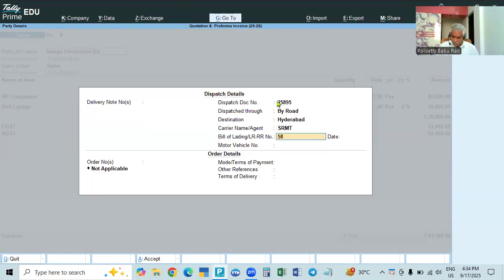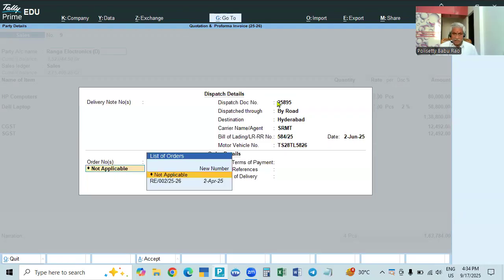Bill number, that is the transport bill number, 2nd June, and vehicle number TS 0 JS 28 K TL. So the number is given.